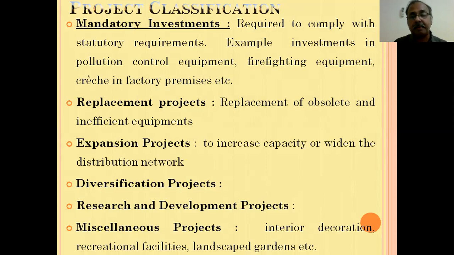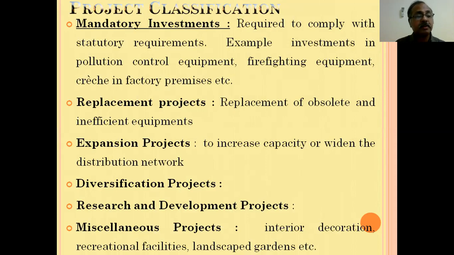or even commercial premises. Or as far as the Factories Act 1948 is concerned, suppose we are employing 30 or more women employees. Such factories, as per the provisions of the Factories Act 1948, are compulsorily required to maintain a crèche to look after the kids of the women employees.